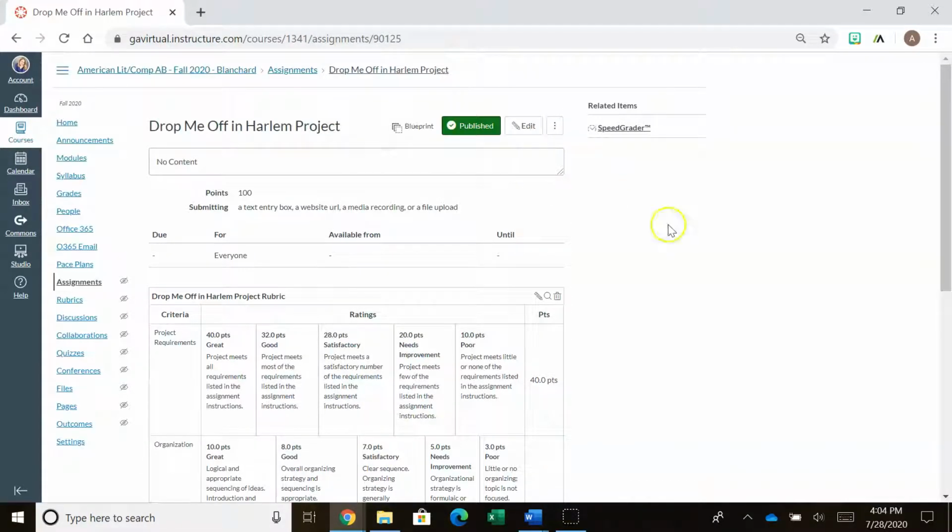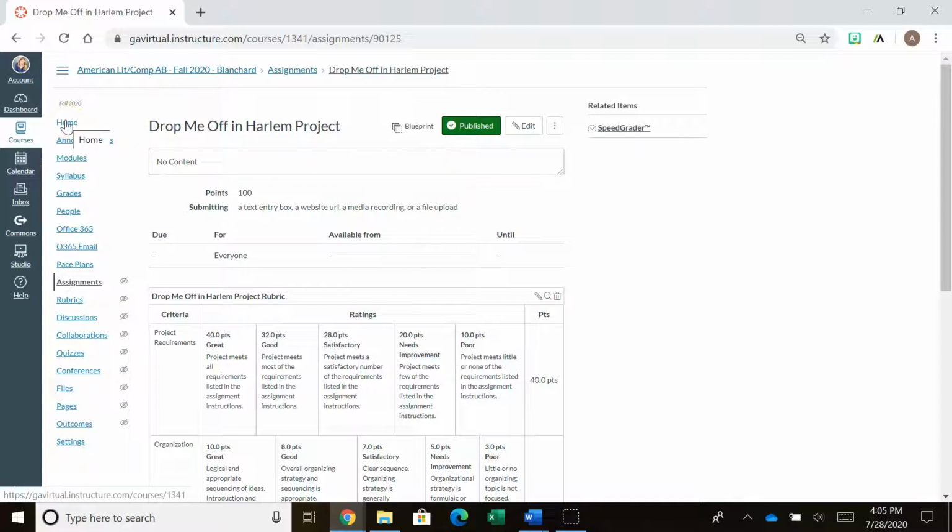Okay. So here we have, now on the student, this is on my teacher page. I'll show you the student page in a minute. There will be a little blue box up here and it'll say submit, and you're going to click on that and you'll upload your file. This is my teacher page, so that's why there's no submit, but you will have a blue submit button. So that's how you're going to do that.